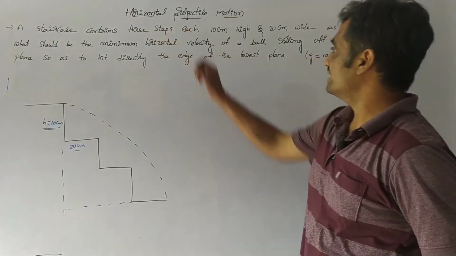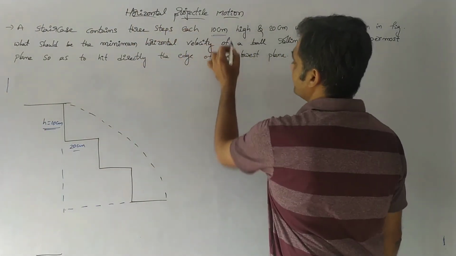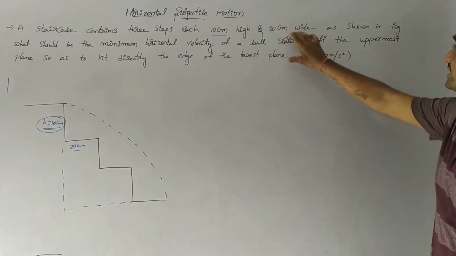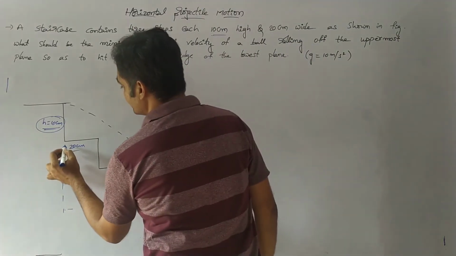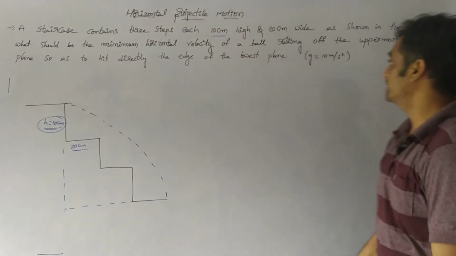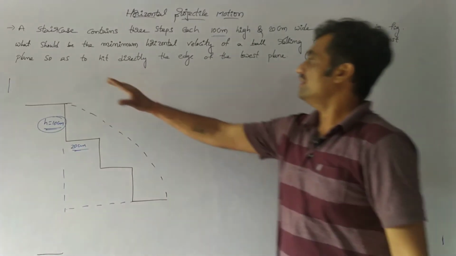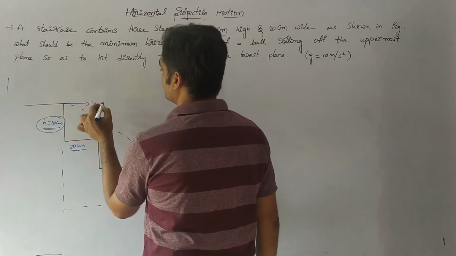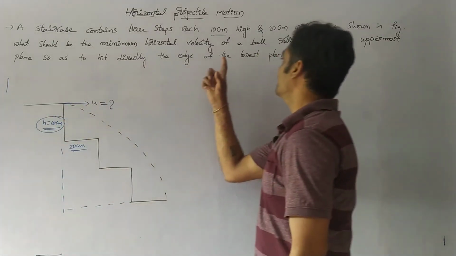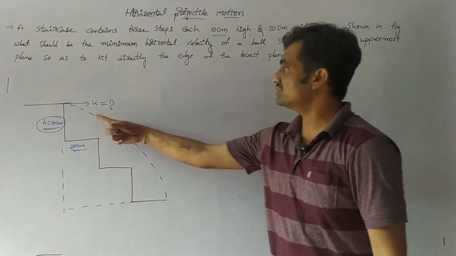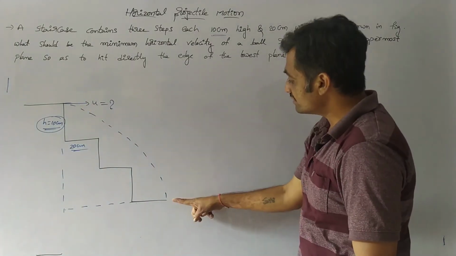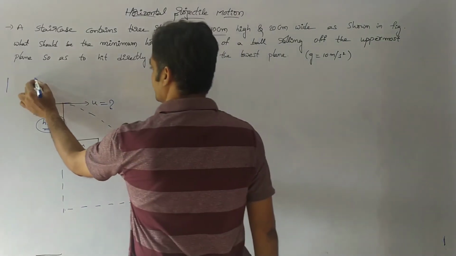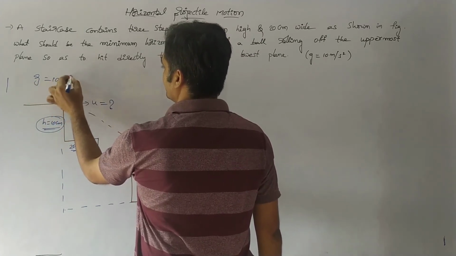The next question is, a stair contains 3 steps, each 10 centimeters high. So the height of each step is 10 centimeters and the width of each step is 20 centimeters, as shown in the figure. What should be the minimum horizontal velocity? That is, we have to find the minimum horizontal initial velocity of a ball rolling off the uppermost plane so as to hit directly the edge of the lowest plane, where the g value is given as g equals 10 meter per second square.